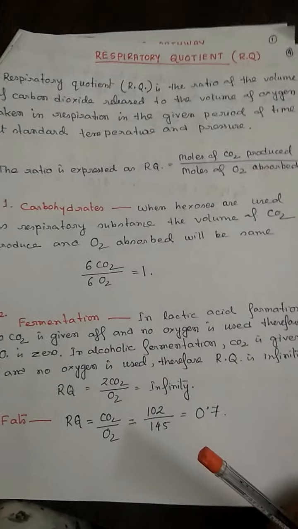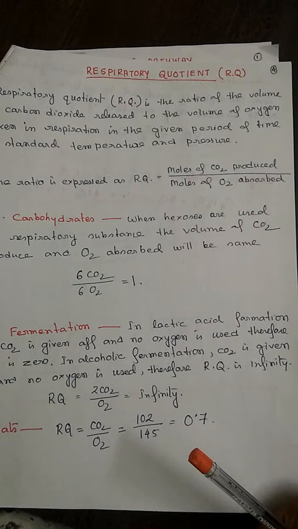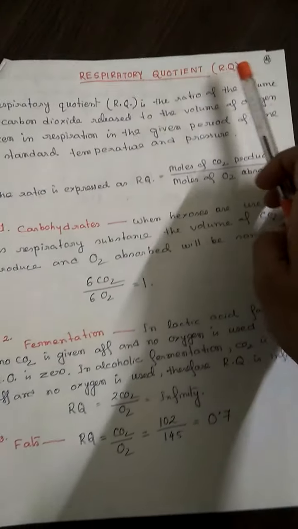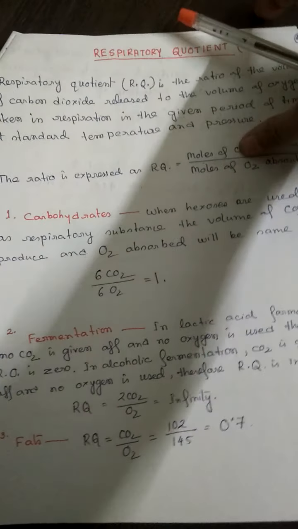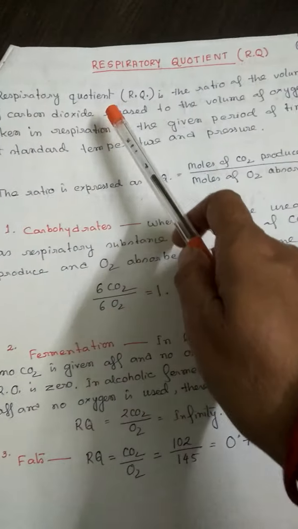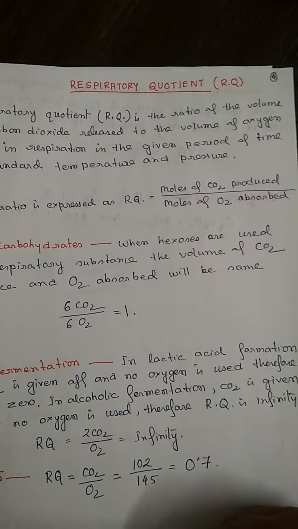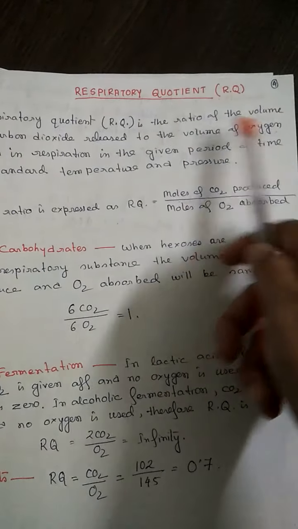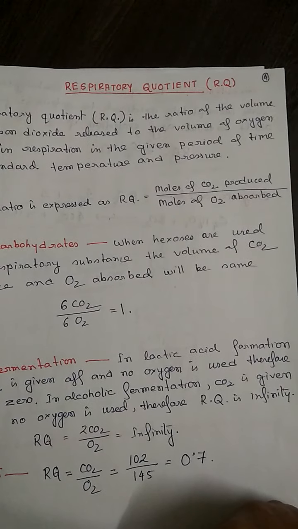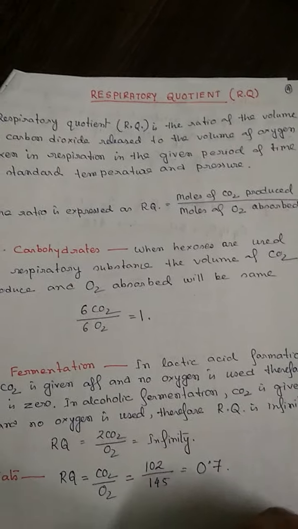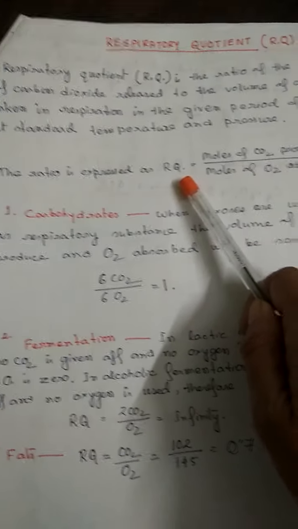Now the next one is an important term, respiratory quotient, which is known as RQ. Respiratory quotient is the ratio of the volume of carbon dioxide released to the volume of oxygen taken in during respiration in a given period of time at standard temperature and pressure, and this ratio is known as RQ.